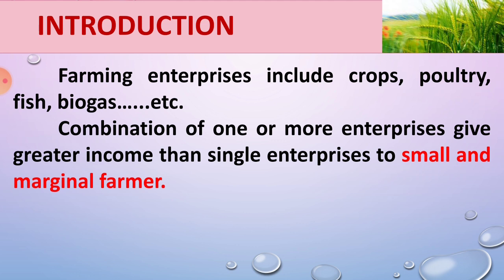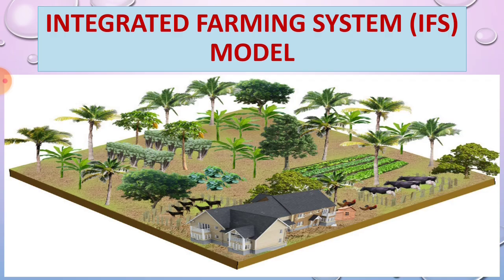Small and marginal farmers means farmers who have land holdings of less than 2 hectares. Okay, 1 hectare or 2 hectares, that is called small and marginal farmers. Integrated farming system is profitable to the small and marginal farmers. It is not profitable to the big farmers. Okay, this is the integrated farming system model, IFS model.